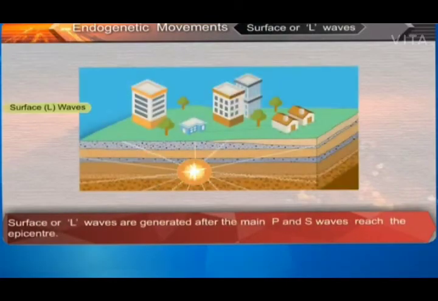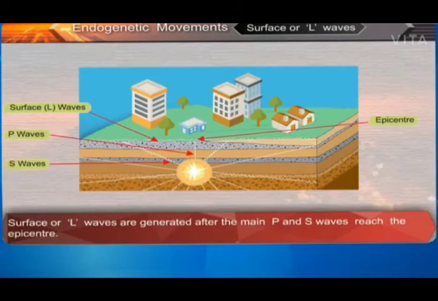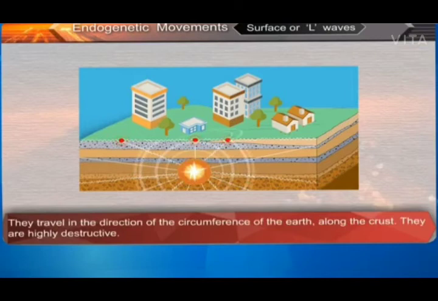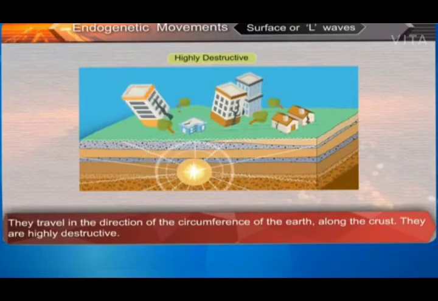3. Surface or L waves. Surface or L waves are generated after the main P and S waves reach the epicenter. They travel in the direction of the circumference of the Earth along the crust. They are highly destructive.